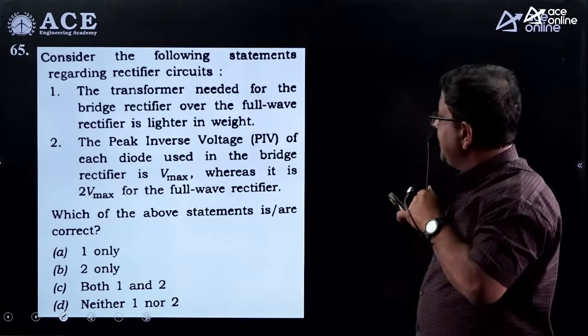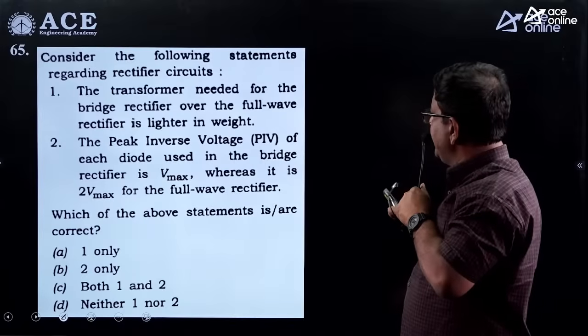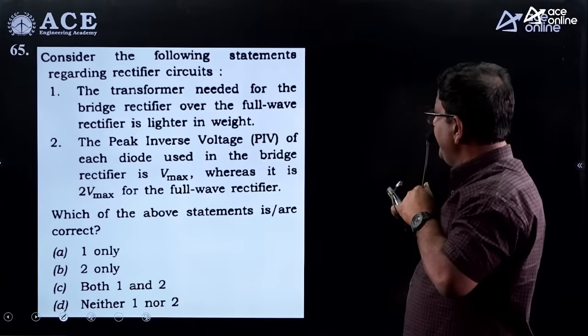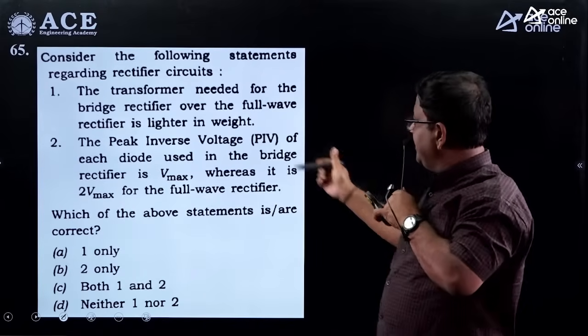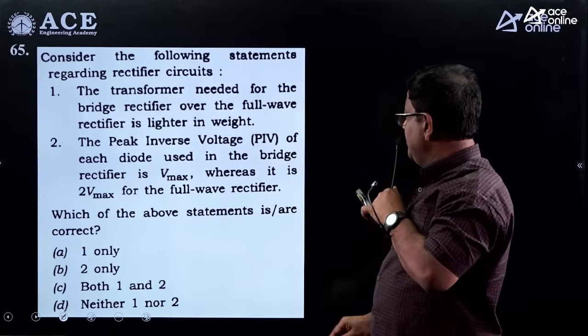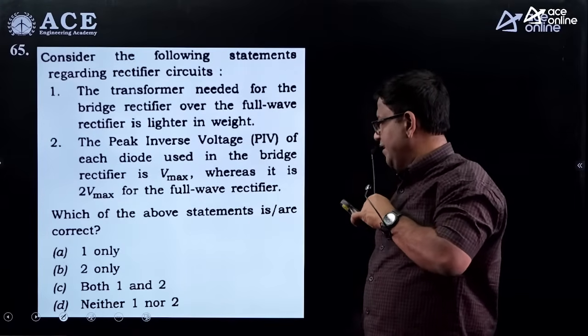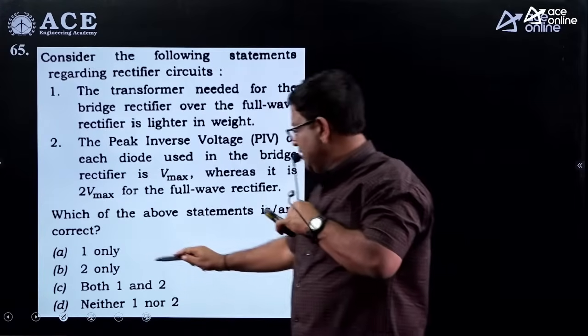Consider the following statements regarding rectifier circuit. The transformer needed for the bridge rectifier, as opposed to a full wave rectifier, is lighter in weight. So this is wrong. Peak inverse voltage of a diode in a bridge rectifier is Vm. For a full wave center tap it is 2 Vm. So only 2 is the right answer.